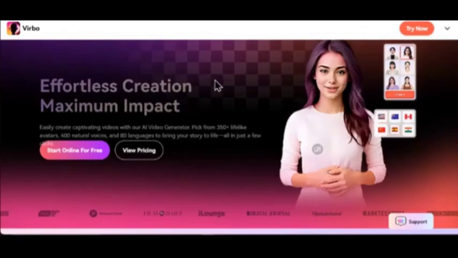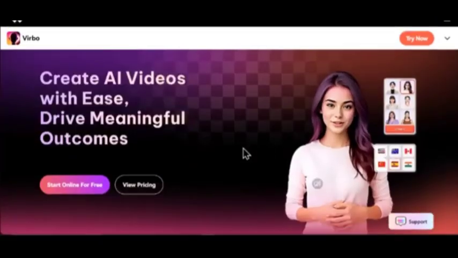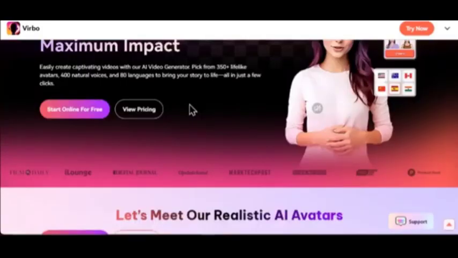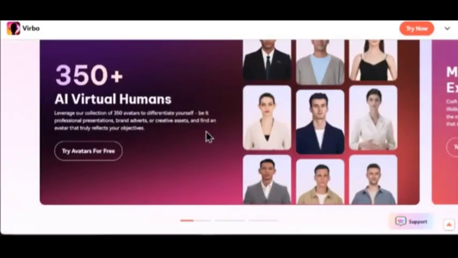Hello everyone and welcome back to this channel, and today we are doing a comparison highlighting the key differences between Wondershare VRBO and DESCRIPT. So let's get started. I'm going to look at the features and tell you the differences.